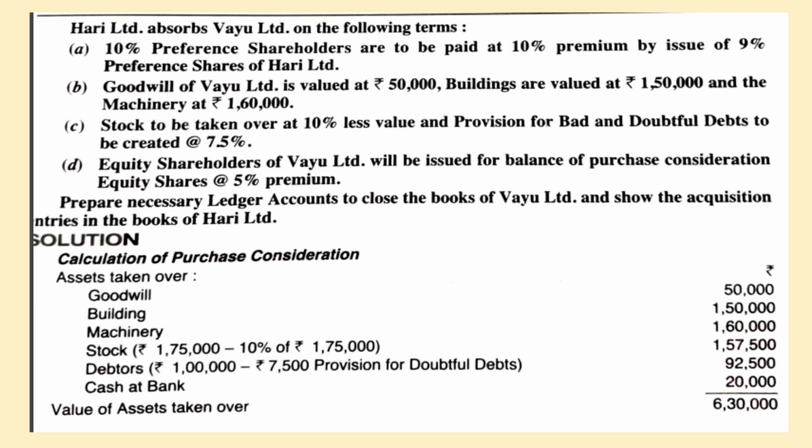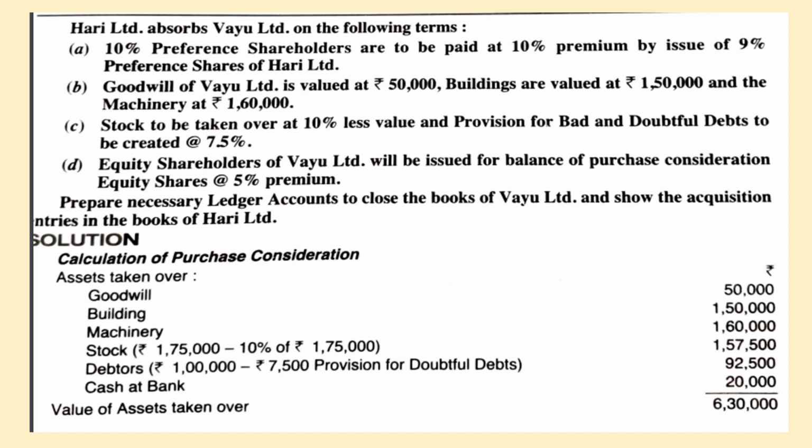And goodwill to be entered as 50,000, building 1,50,000 and machinery 1,60,000. Stock to be taken 10% lesser, and provision for bad debts to be created at 7.5%, and equity shareholders of Vayu Limited will be issued equity shares at a 5% premium for the balance of the purchase consideration.